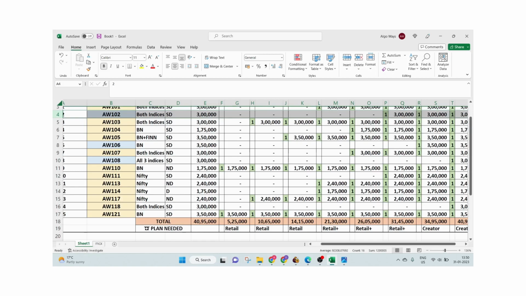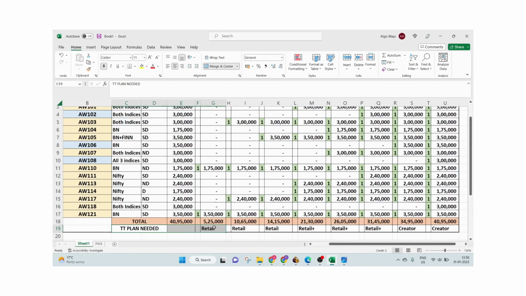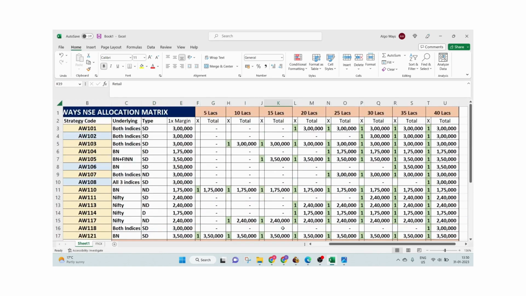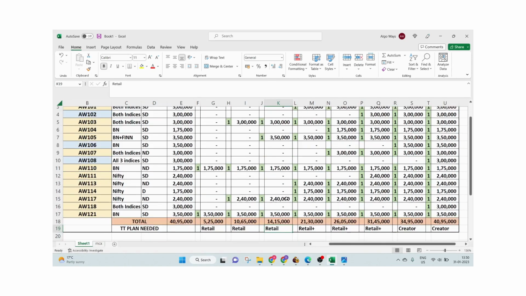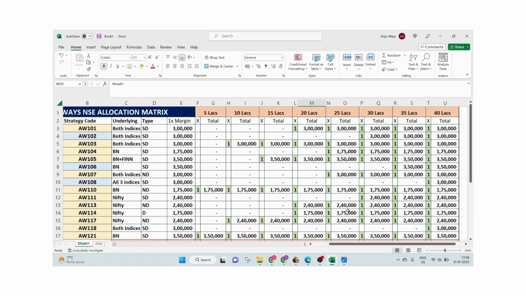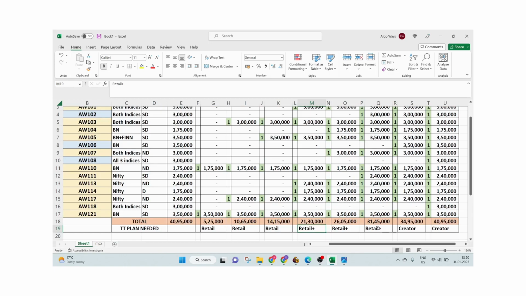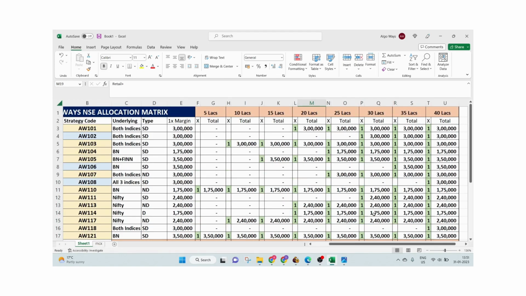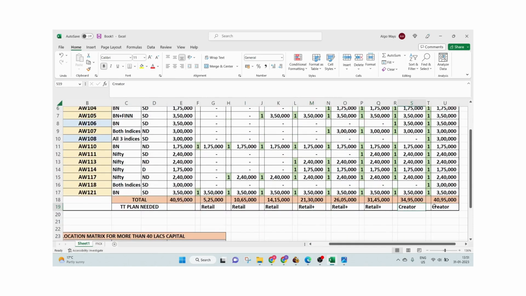Now I have also mentioned what plan is needed for these strategies. For 5 lakhs up to 10 lakhs and 15 lakhs, the retail plan is good enough because the number of strategies deployed is 5 or fewer. From 20 lakhs up to 30 lakhs, so 20, 25, 30 lakhs, we can do within the retail plus plan, because retail plus now allows us to deploy 12 strategies instead of 10. And from 30 lakhs onwards, 35, 40 and subsequently 60, 80, 1 crore, we need to have the creator plan.